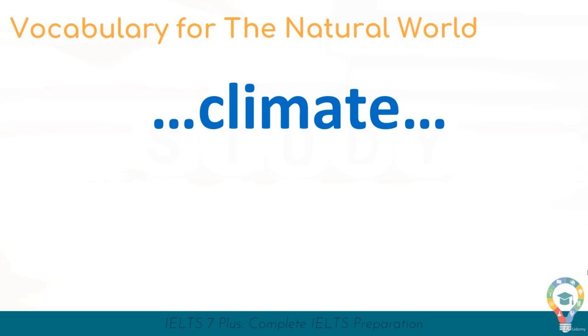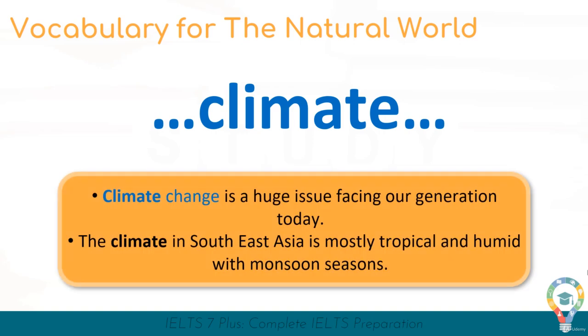And here we have climate, which means basically the weather, what kind of weather and how hot things are. Climate change is a huge issue facing our generation today, and I'm sure you can see I have highlighted climate change.